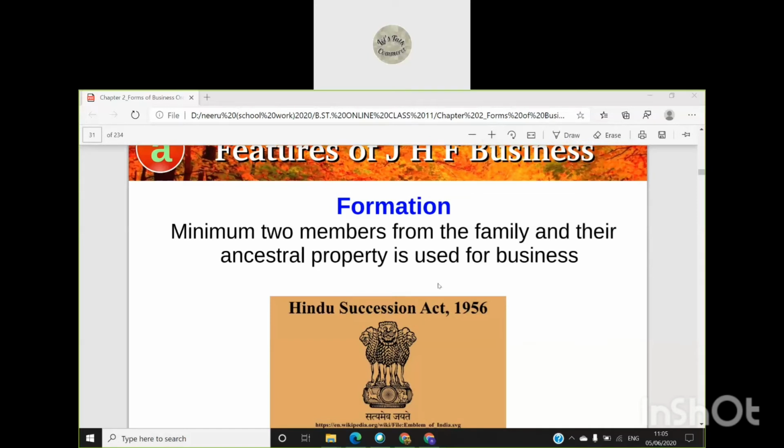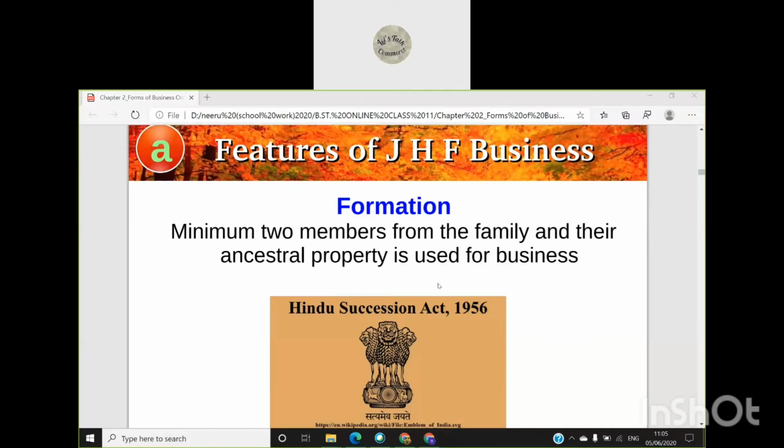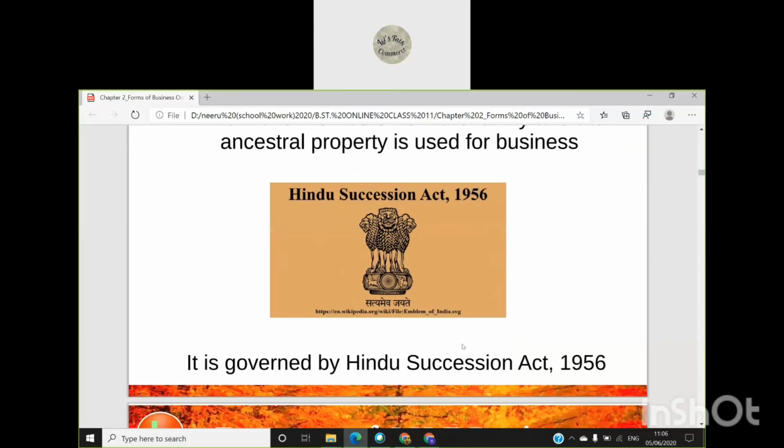Formation. Minimum 2 members from the family and their ancestral property is used for the business. There are 2 conditions for making a joint Hindu family business. For making a joint Hindu family business, minimum 2 members from the family must be there in the business, and you must have some ancestral property. That property you have inherited from your ancestors. So you should show that property in the accounts, only then you can start the joint Hindu family business, and it is governed by Hindu Succession Act 1956.